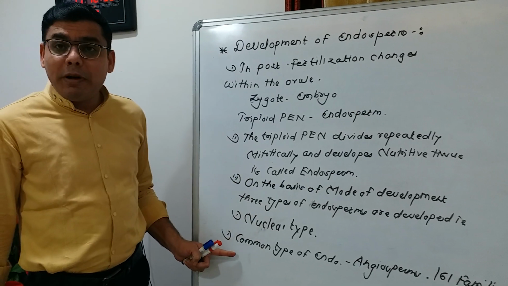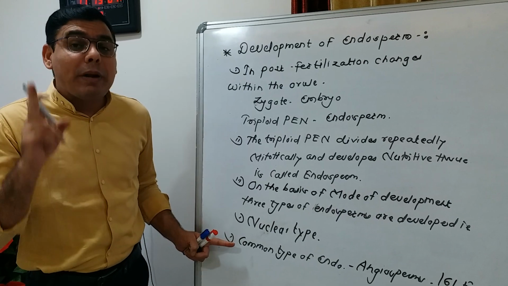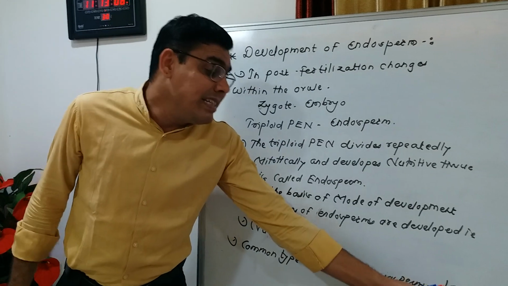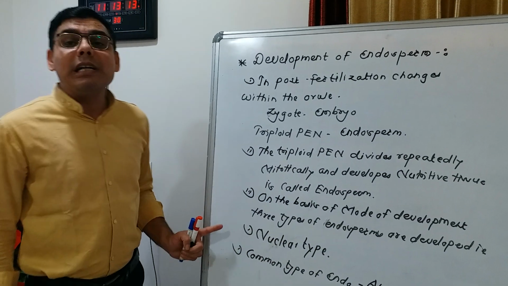So the first important thing is that the nuclear type of endosperm is common in angiospermic plants.